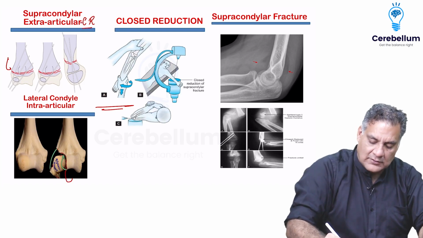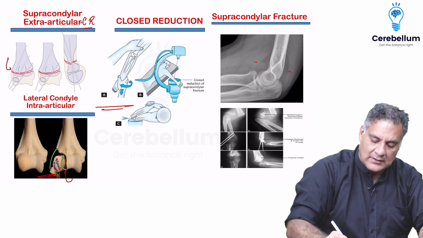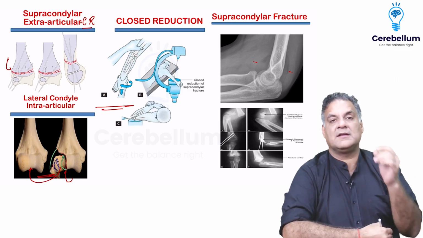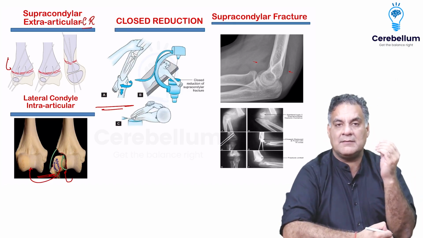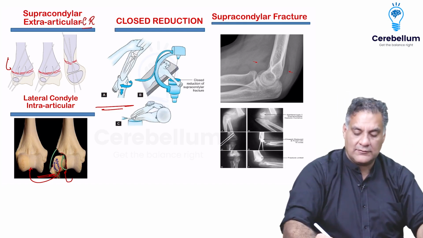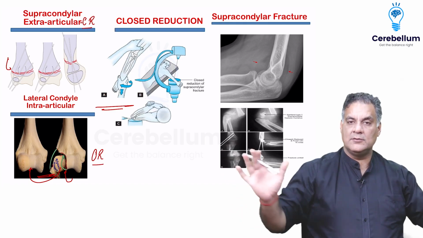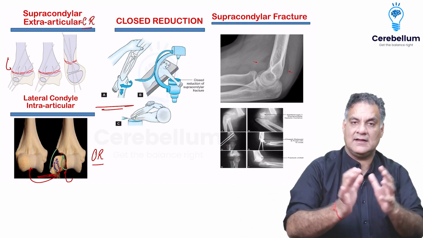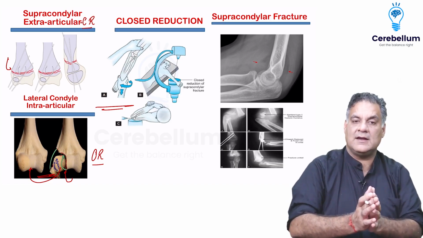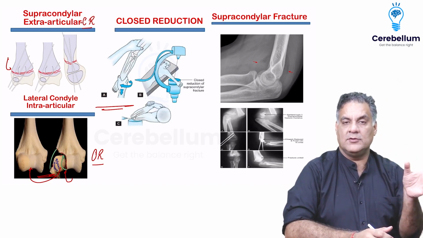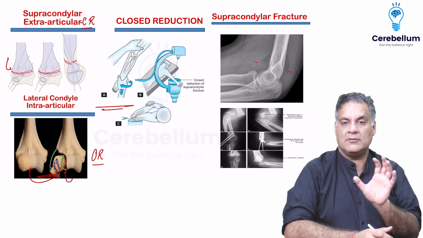Whereas if the fracture involves the joint surface, like lateral condyle humerus, you need to reduce it like a jigsaw puzzle, otherwise arthritis or joint cartilage damage will occur. That's why in this case you have to open reduce, means open the hematoma, do not worry about losing it, but reduce the fracture site, compress the cartilage area and compress the bone so that they unite. So extra-articular fractures are closed reduced, intra-articular means into the joint, open reduced.